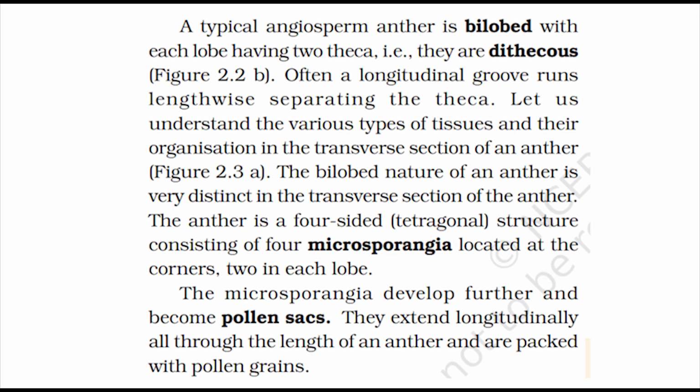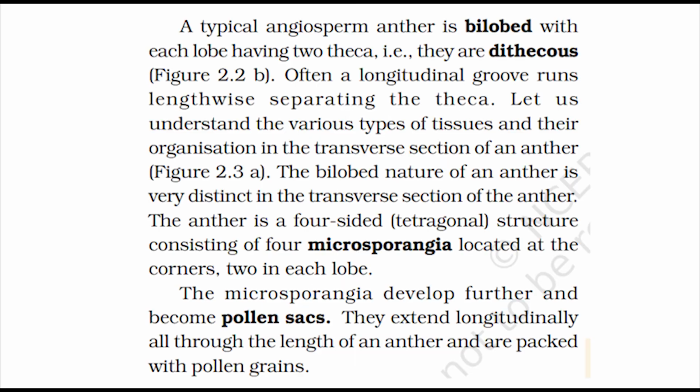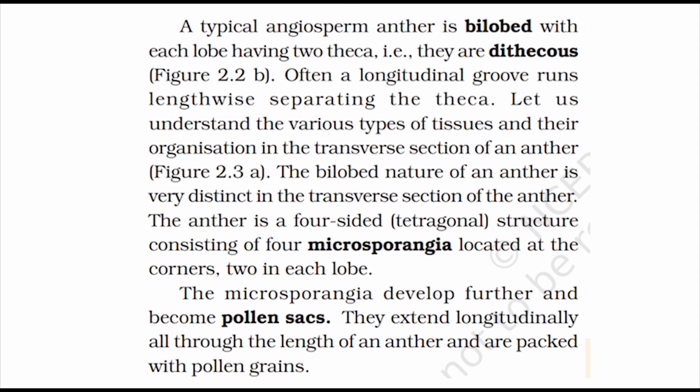A typical angiosperm anther is bilobed with each lobe having 2 theca, that is, they are dithecous, figure 2.2b. Often a longitudinal groove runs lengthwise separating the theca. Let us understand the various types of tissues and their organization in the transverse section of an anther, figure 2.3a. The bilobed nature of an anther is very distinct in the transverse section of the anther.